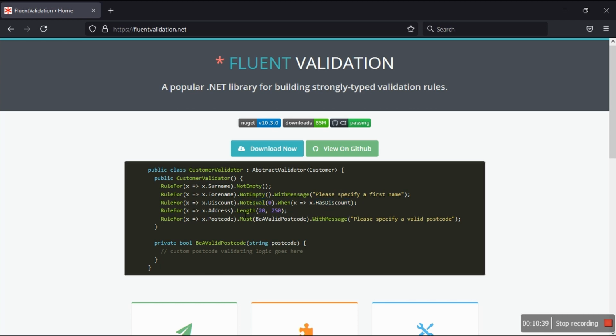For address, you can use Length to say the minimum has to be 20, and I think the maximum has to be 250. And for the postcode, you say it's a must that you use your own custom method, which is a valid postcode method, where the postcode string is passed in, with the message: please specify a valid postcode. So I've done all of this.